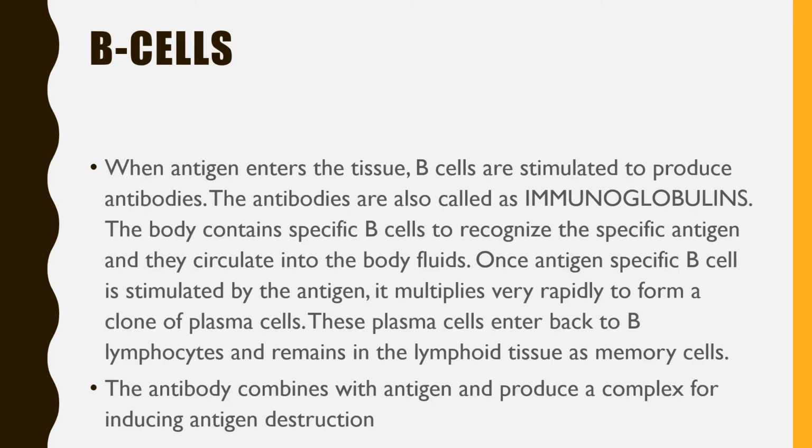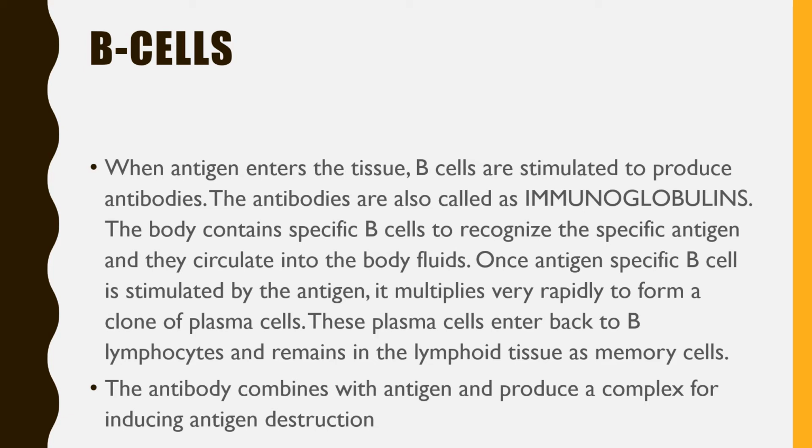Now in detail we will study B cells. Which cells? These are B lymphocyte cells. There are T lymphocyte cells as well. So B cells, how do they work?